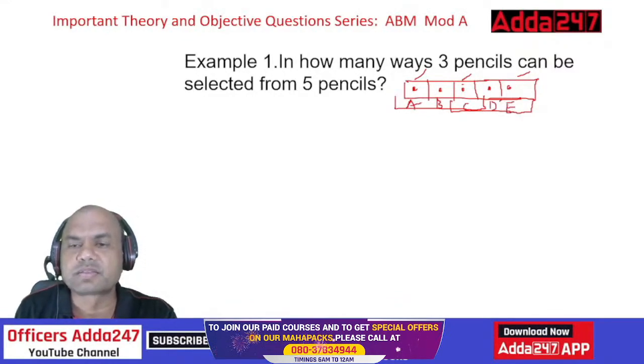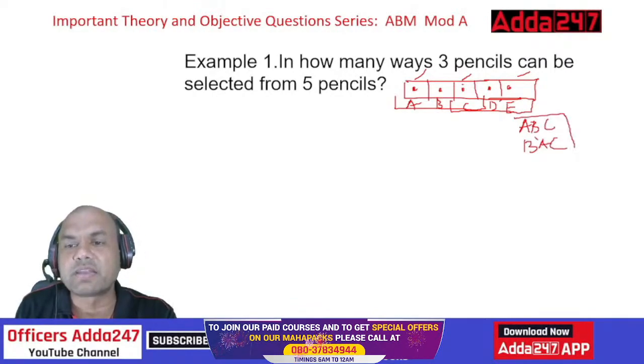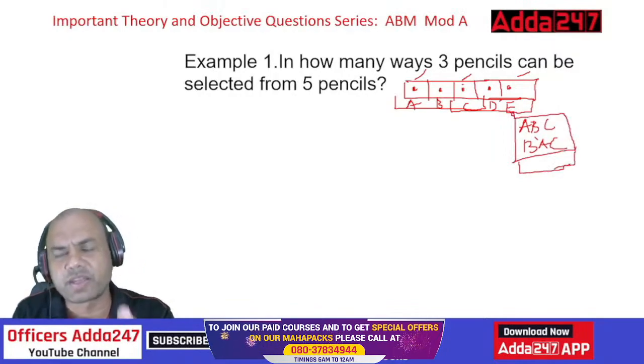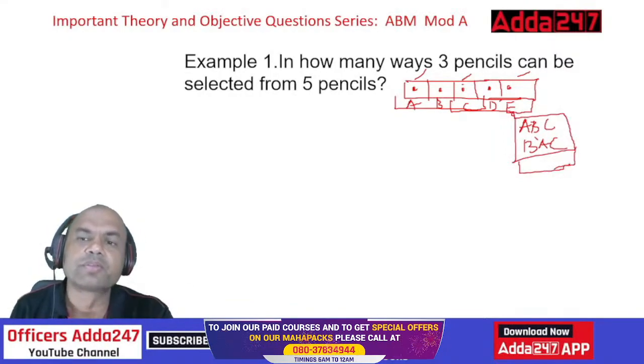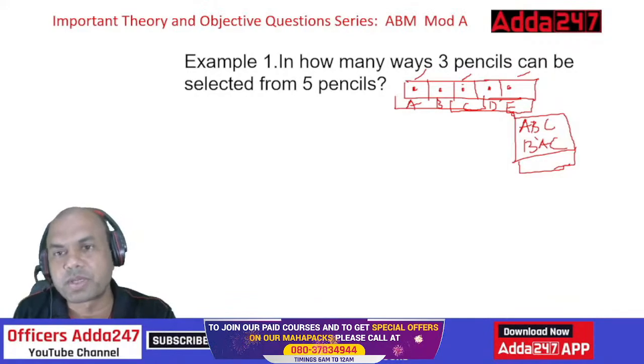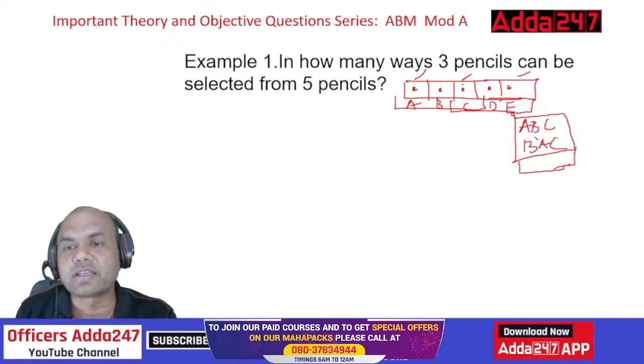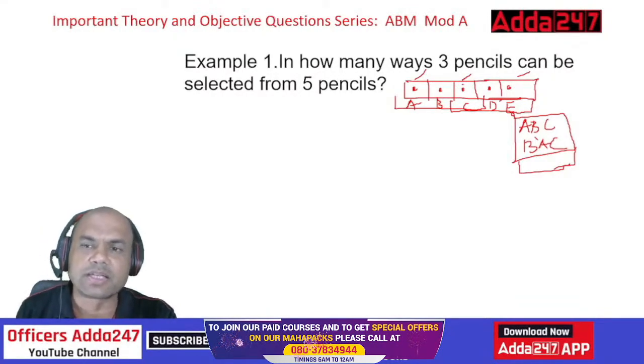So I can put them in this way also, ABC as one arrangement, or BAC, another, CAB. So that is irrelevant. In fact, there can be many, isn't it? So this ordering is irrelevant. So here comes the question of whether this problem is of permutation or combination. How will you decide? When we say ABC, BAC, CAB, ACB, whatever it is, that is irrelevant.